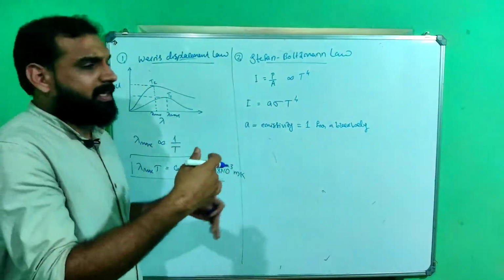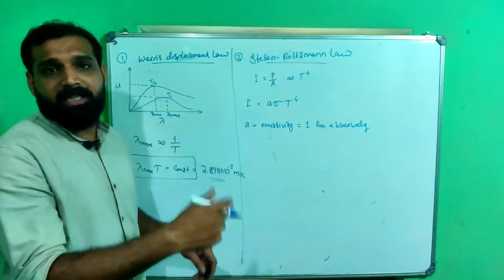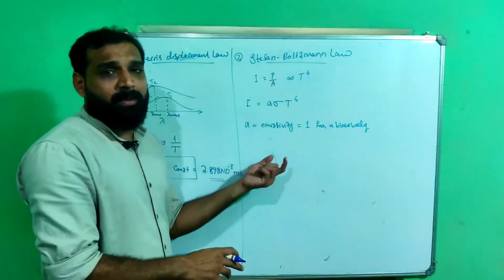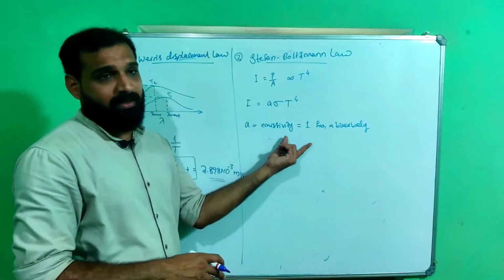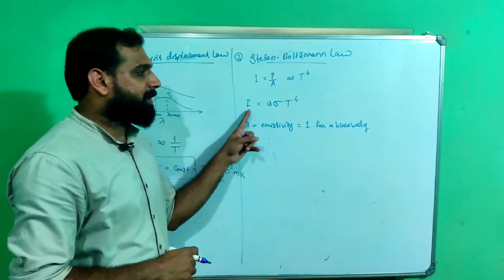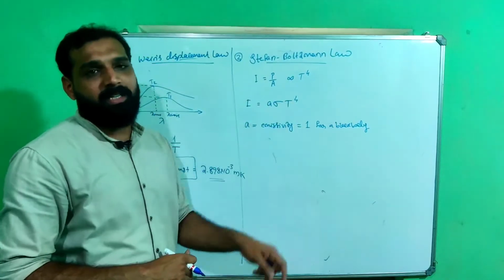For the other particles it is less than 1, lying between 0 and 1. For most of the problems we will be treating this as 1. So in simple terms, Stefan Boltzmann law is I equal to sigma T raised to 4.